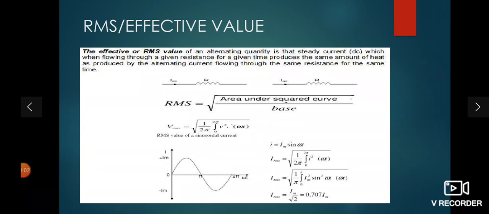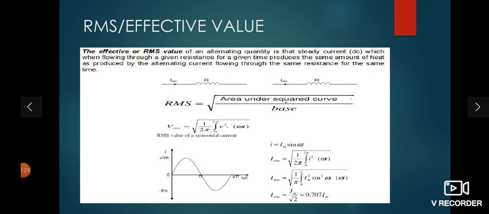The effective or RMS value of an alternating quantity is the steady current which, when flowing through a given resistor for a given period of time, produces the same amount of heat as is produced by the alternating quantity when flowing through the same resistor for the same time. If two resistors are there, the circuit is the same and the value of the resistor is the same.